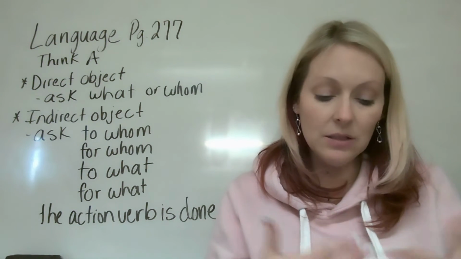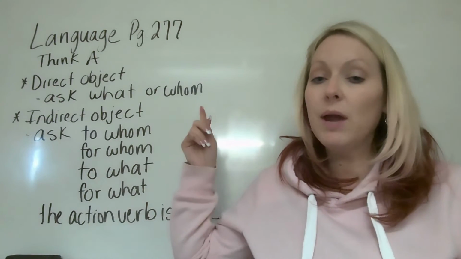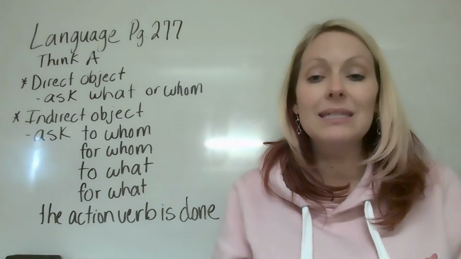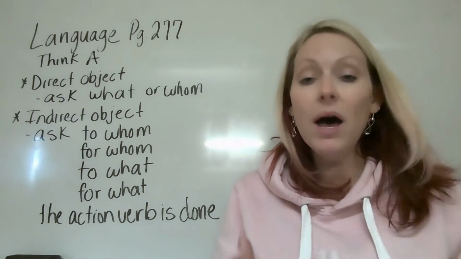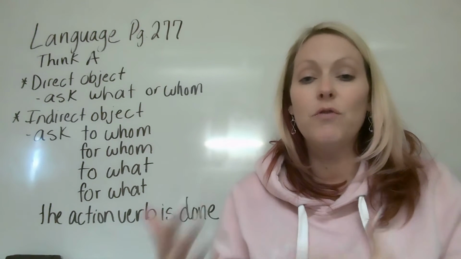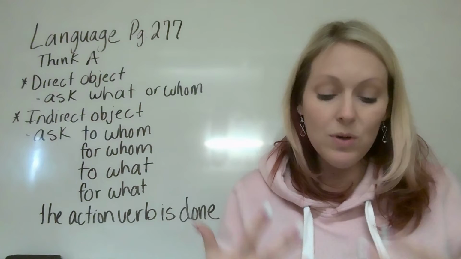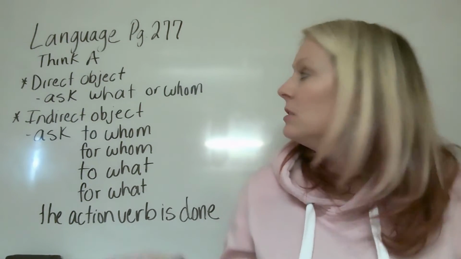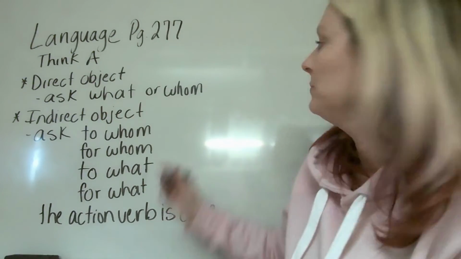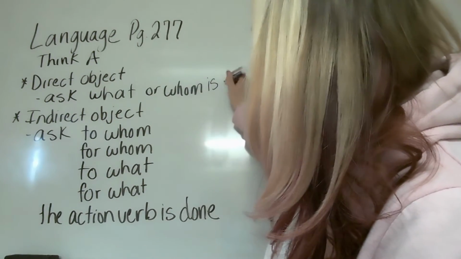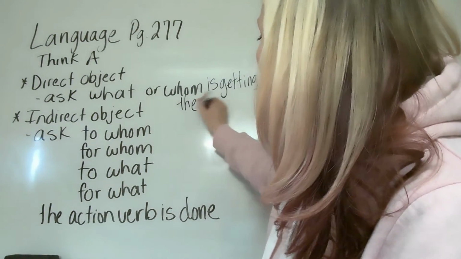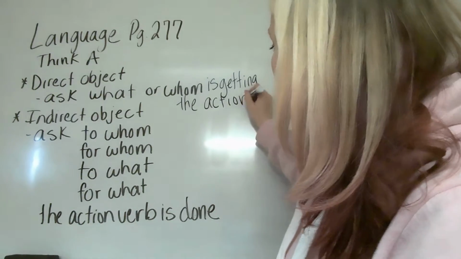Then you're going to ask yourself the questions for direct object and indirect object. With direct object, ask whom or what is getting the action, right?